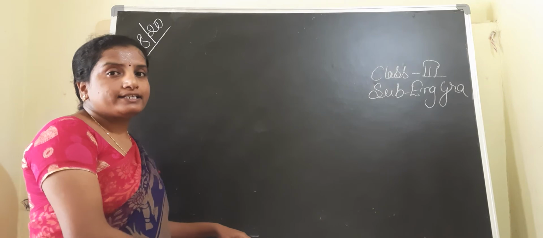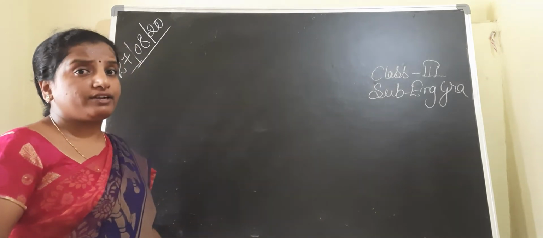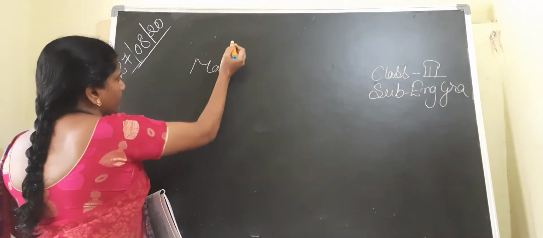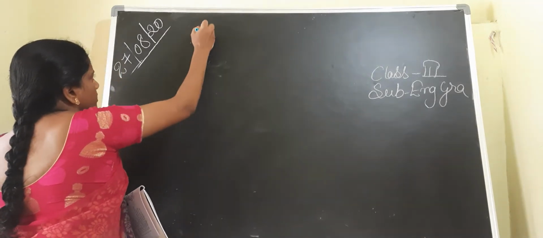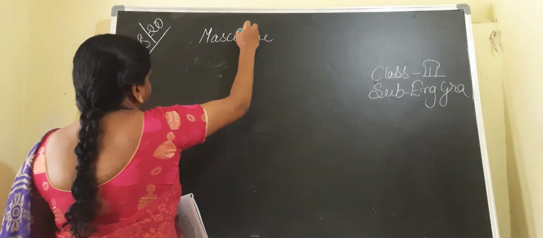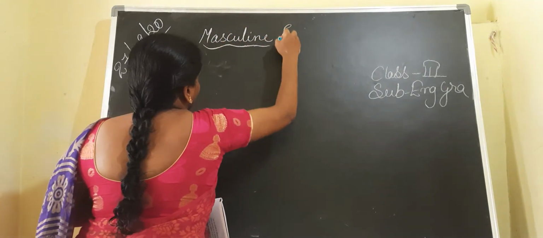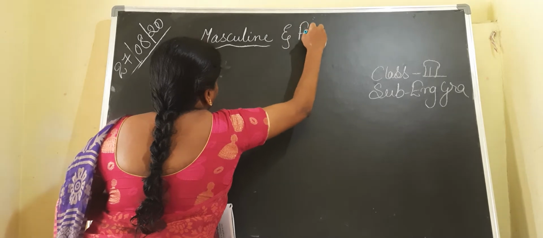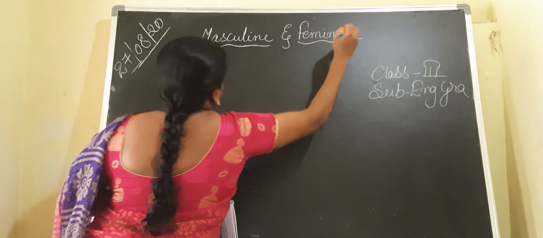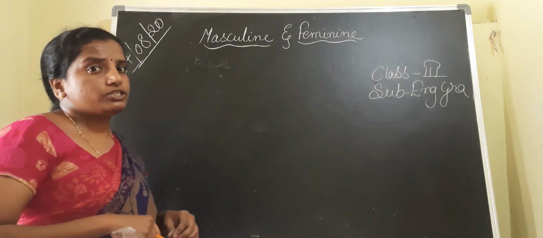See, children, in our last class of the grammar, what we have discussed about the masculine and feminine gender. What do you mean by masculine, children?